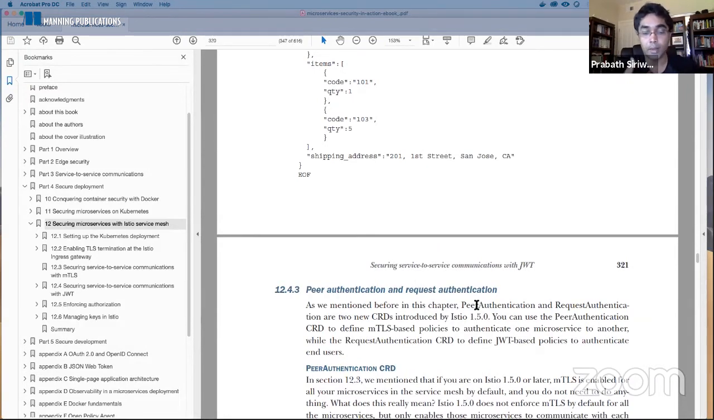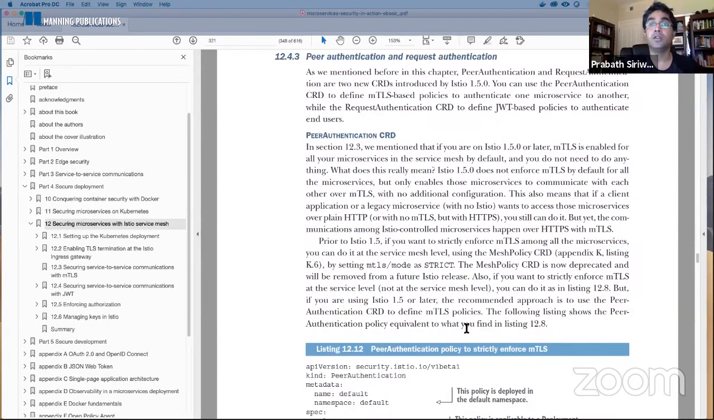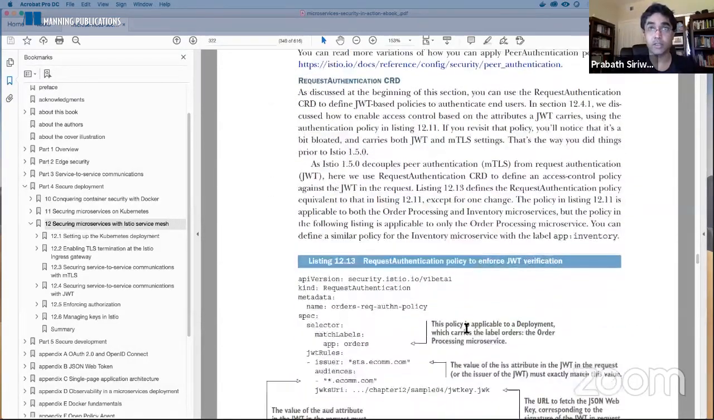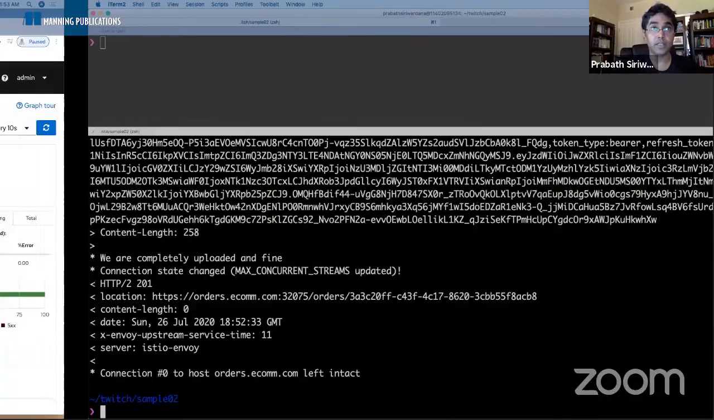So both this peer authentication CRD and the request authentication CRD were introduced from 1.5 onwards. Earlier, you had to use something called policy, which included both certificate-based validation and JWT validation together in a single CRD. Istio deprecated that from Istio 1.5 and removed support for the policy CRD since Istio 1.6. So now, to do request authentication, you need to define a request authentication CRD.